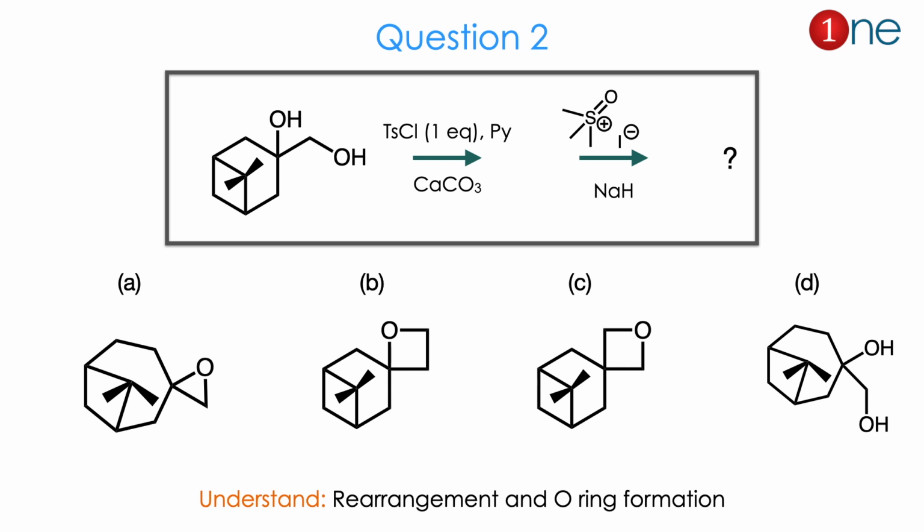The products contain new ring formation, which can be a 3-member oxide ring or a 4-member ring, or just a ring expansion. So there is a competition between the new cyclic ring and ring expansion. So you have to think of the catalyst and a new reagent, sulfoxide. From the product you might guess the rearrangement occurs and ring formation is the real question. The answer is A. Let us see how.